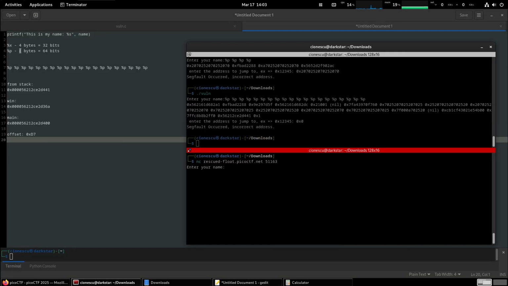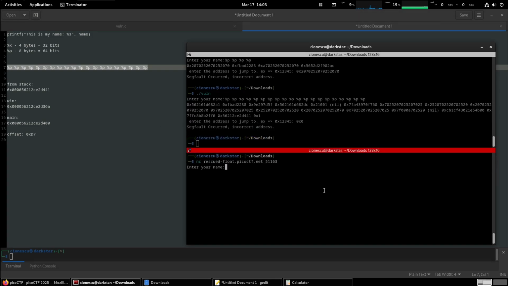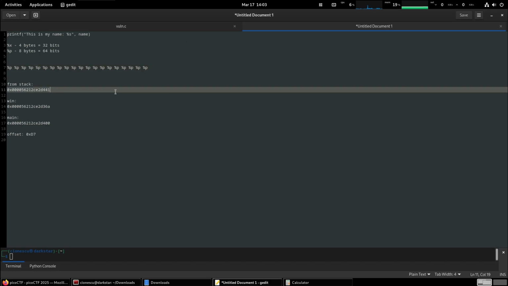So the first step, we give it the format pointer. There we go. And remember, the address we were interested in was the second to last, so it would be this one over here. And I'm gonna put it like that, so it's more visible. Let's pad it with 1, 2, 3, 4 zeros.